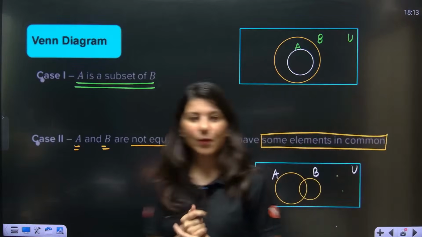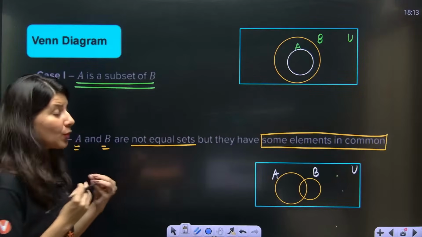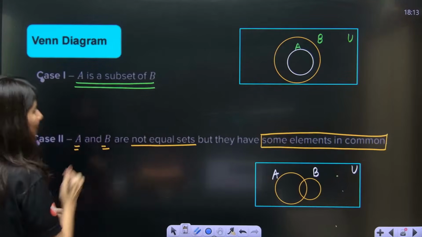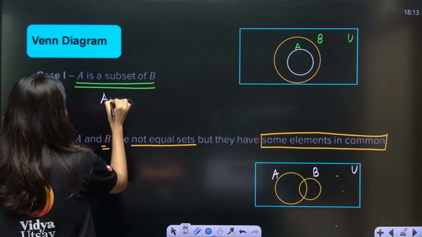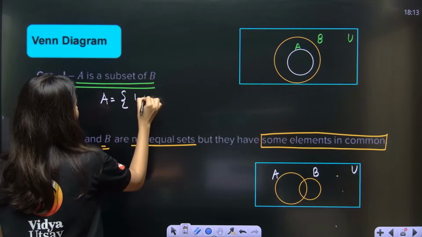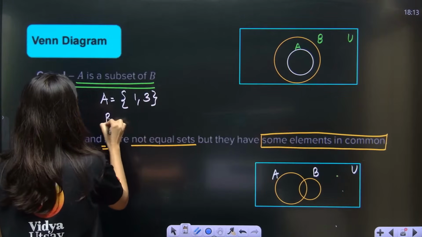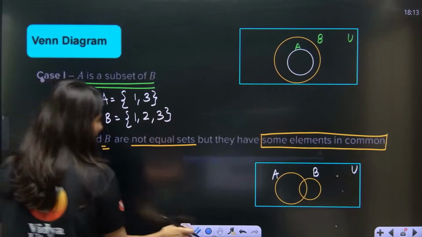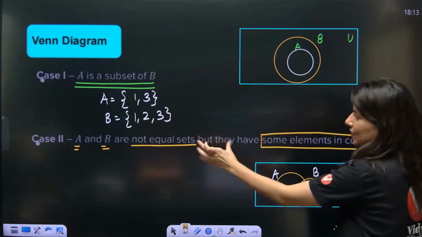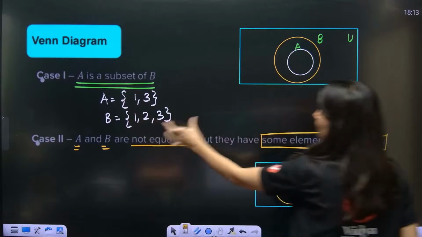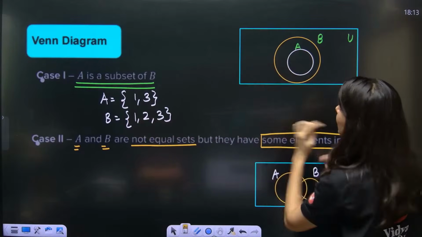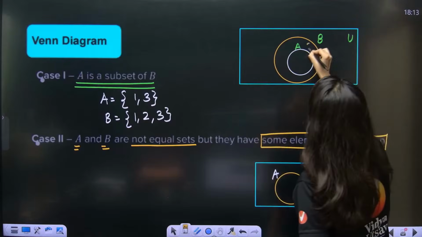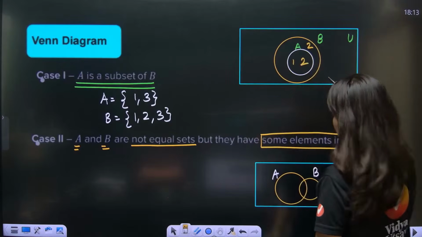Suppose now I give you the proper situation. Set A is 1, 3. Set B will be 1, 2, 3. So in this particular case, can you see A will be a subset of B. Set B is what? 1, 2, 3. So 1, 2 and 3.